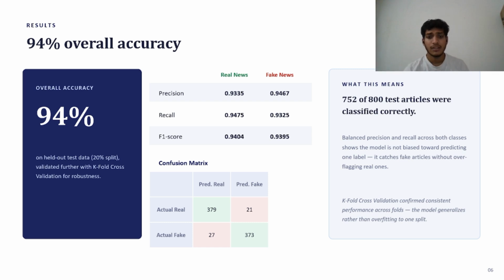The confusion matrix also demonstrates strong performance. Out of the testing samples, 379 real news articles and 373 fake news articles were classified correctly, while only a small number of articles were misclassified. Additionally, I performed k-fold cross-validation to ensure that the model generalizes well and is not overfitting to a single train test split.